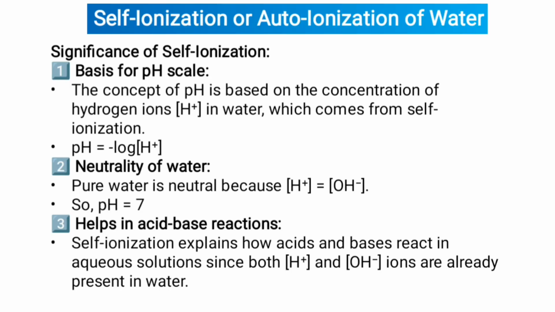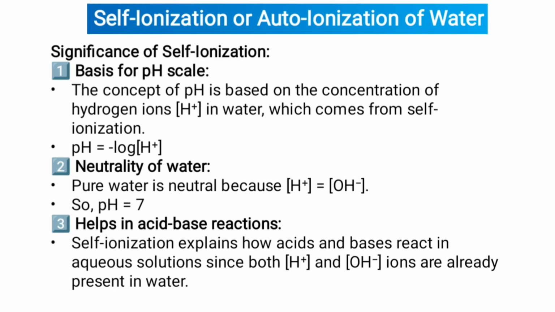Now, the significance of self-ionization. First one is the basis for the pH scale. Dear student, the concept of pH is based on the concentration of hydrogen ions in water, which comes from self-ionization. pH is equal to negative log of the concentration of H+ ion. Second one, neutrality of water.